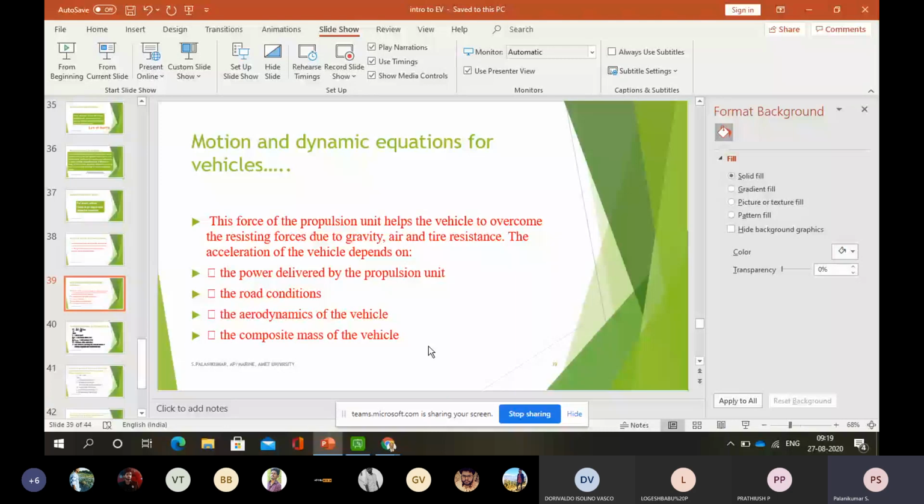The aerodynamic drag also creates very high pressure. When the vehicle is moving, it is moving through air. In front of the vehicle there will be high pressure, because we are overcoming the aerodynamic drag, and the backside of the vehicle will be low pressure. There will be a pressure difference, and only then will the vehicle keep on moving.